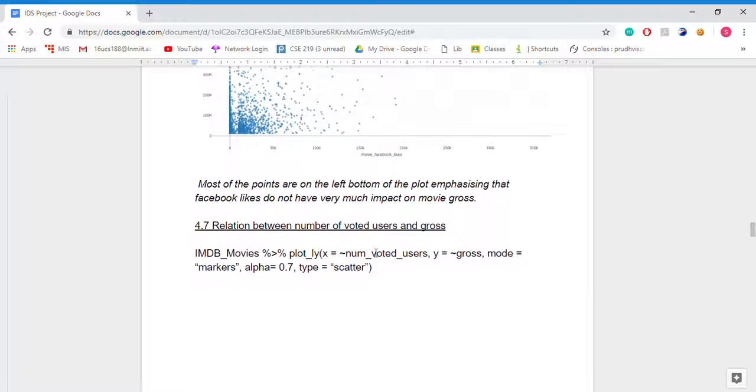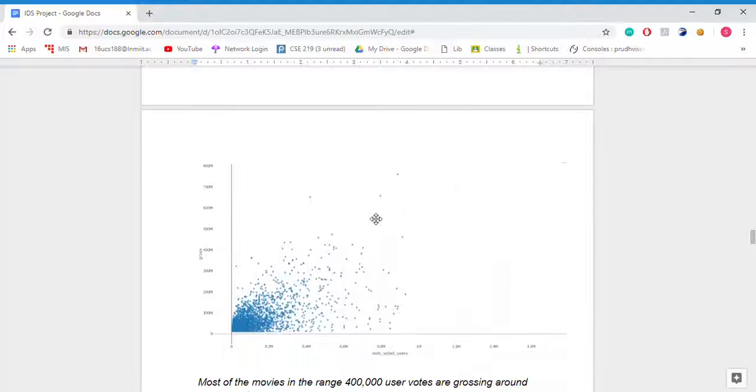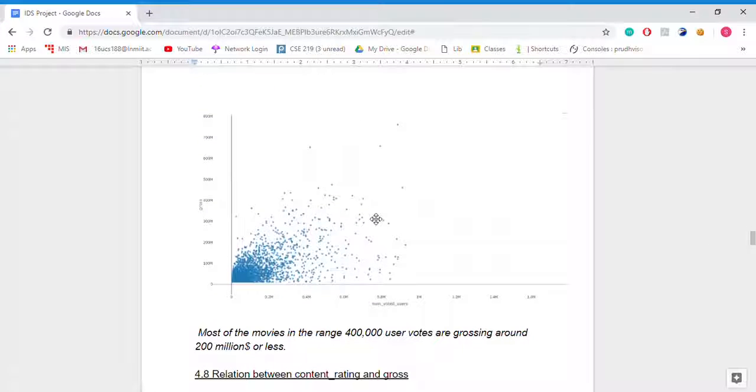Now we're looking at the relation between number of voted users and gross. As we can see, movies in the range of 400,000 user votes are grossing around $200 million or less. There are also some values which are acting like outliers.